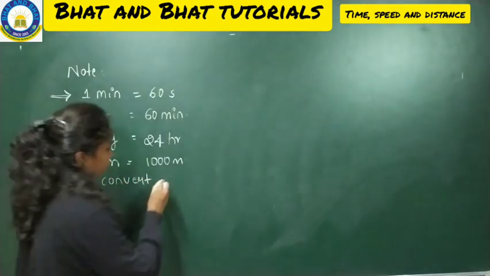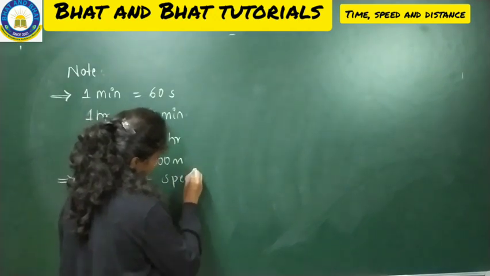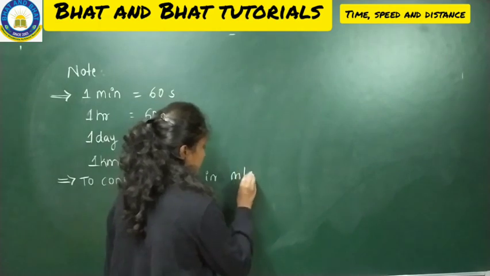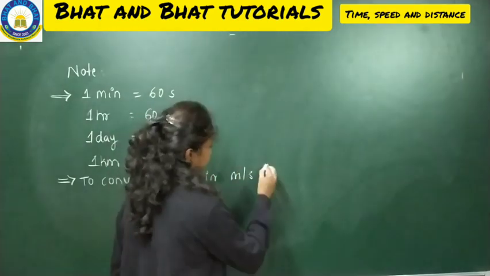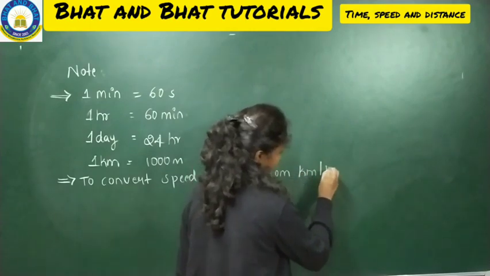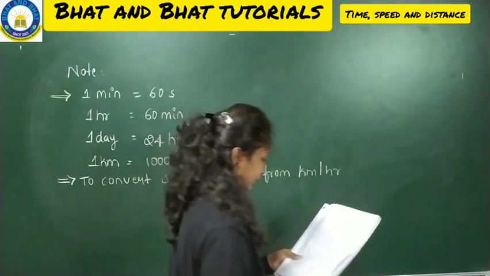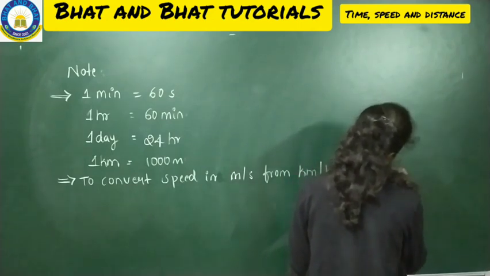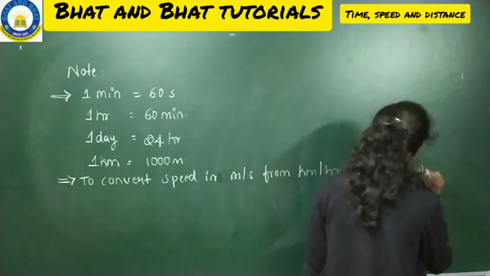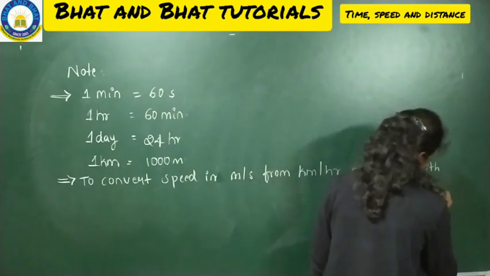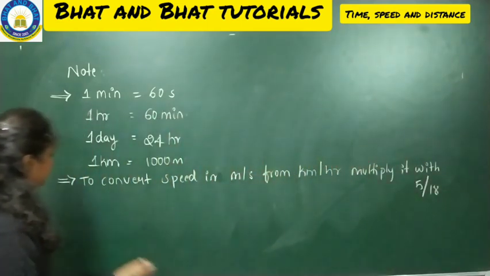Fine. The next point, to convert speed in meter per second from kilometer per hour, multiply it with 5/18. So this is your important point, the first point.